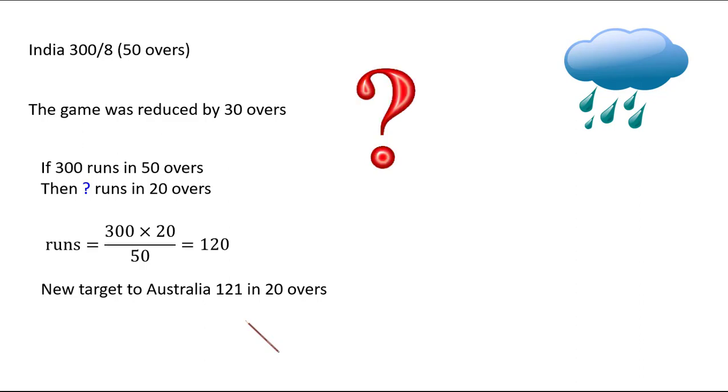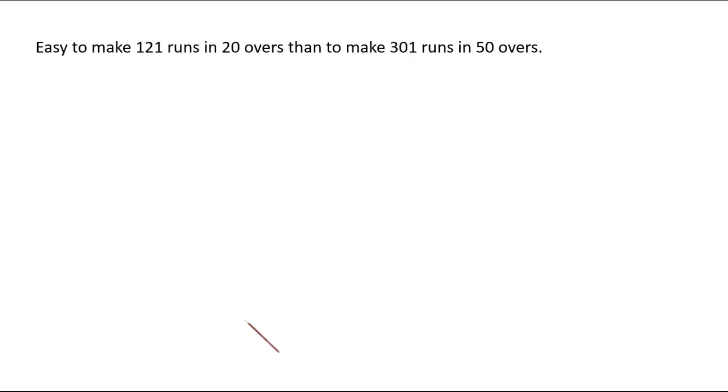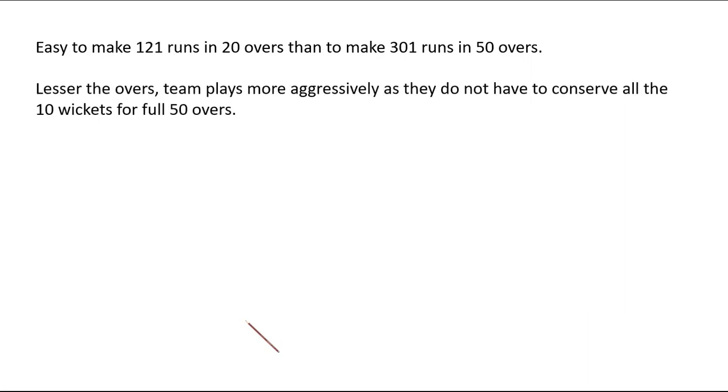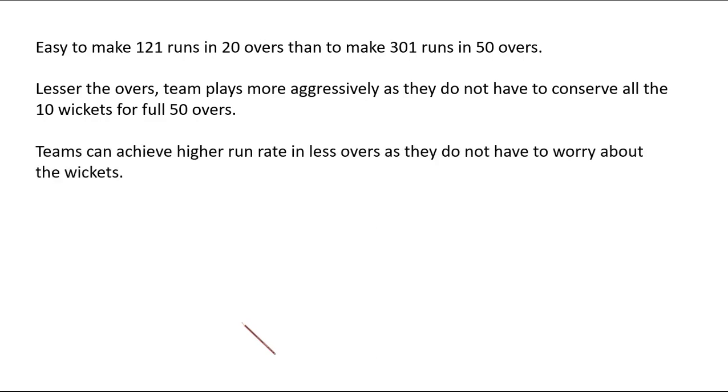Do you think this target is a fair target? You would definitely say, no, this is not. This is unfair. The reason is, it is easier to make 121 runs in 20 overs than to make 301 runs in 50 overs. Because the fewer the overs, the more aggressively teams play, because they do not have to preserve their 10 wickets for the full 50 overs. And therefore, they can achieve a higher run rate.